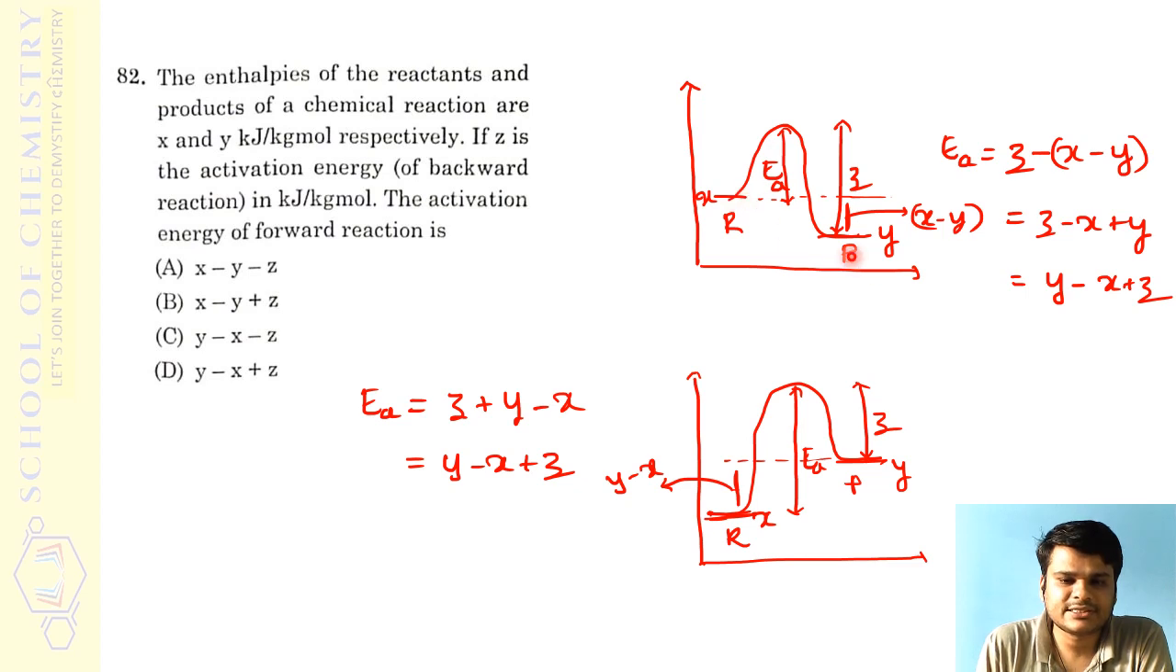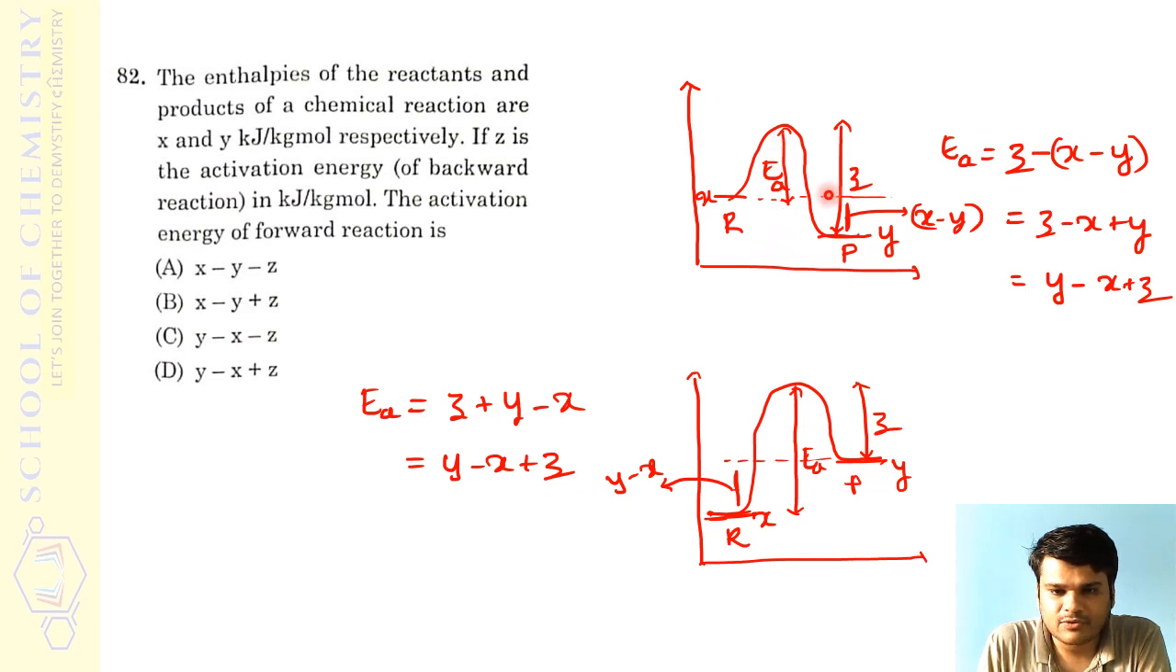Reactant energy is more, product energy is less, right? Now they say the enthalpy of reactants is X, the enthalpy of products is Y, and Z is the activation energy of the backward reaction. That has been represented here. So now the energy of activation for the forward reaction, which I have represented as EA, has to be worked out based on the X, Y, Z values.